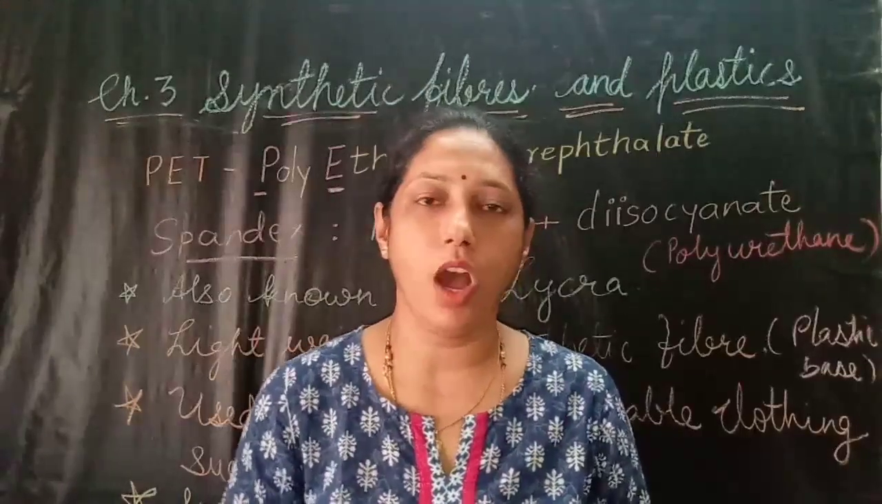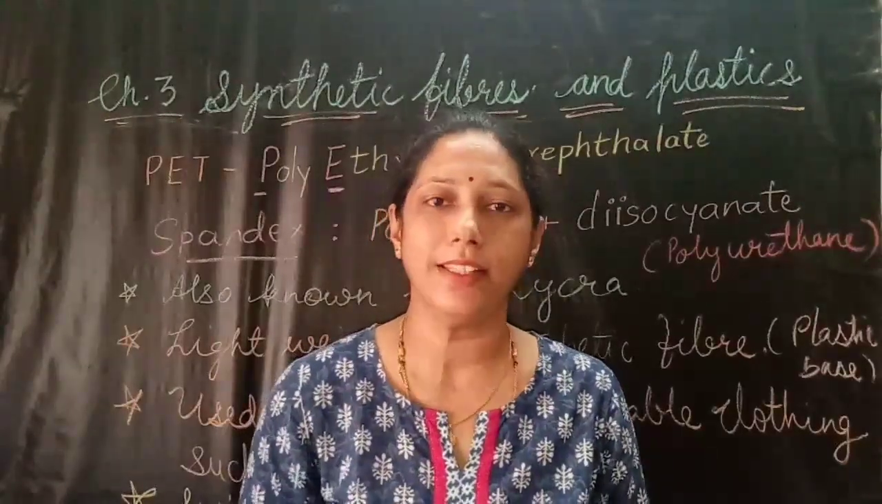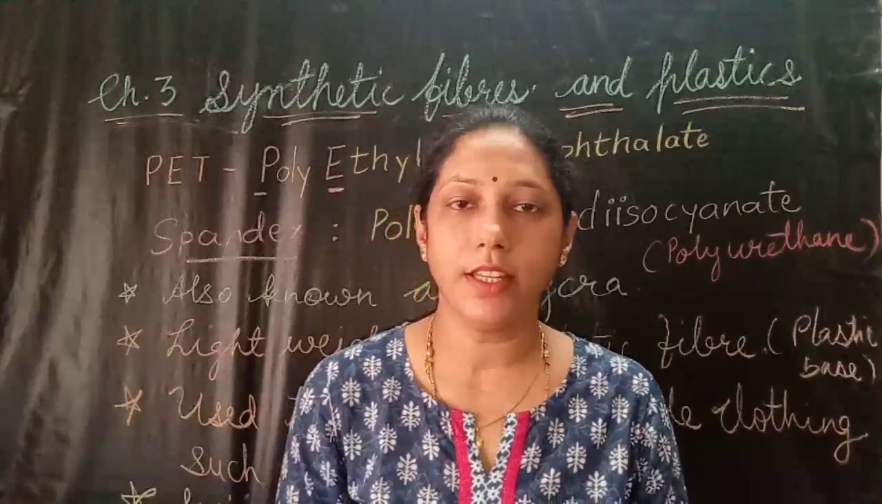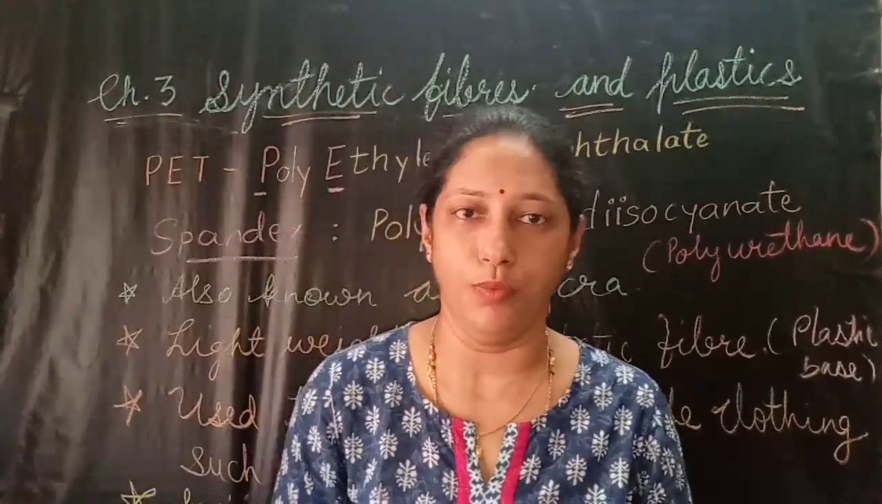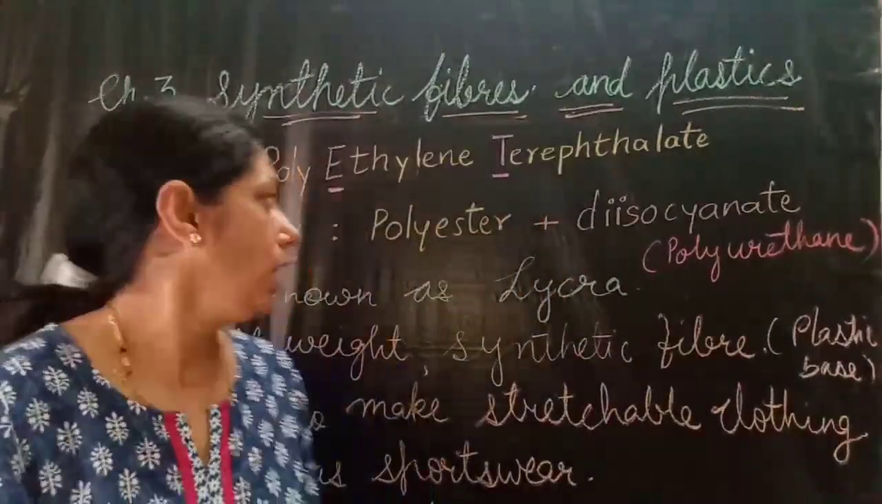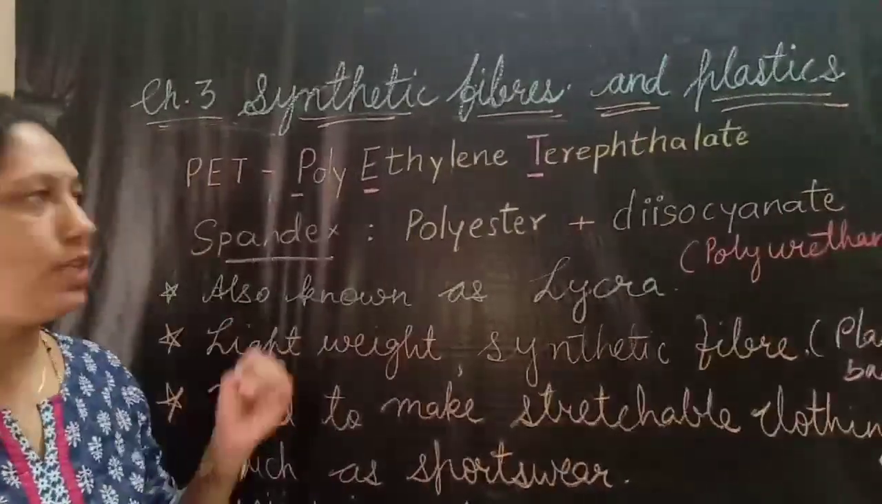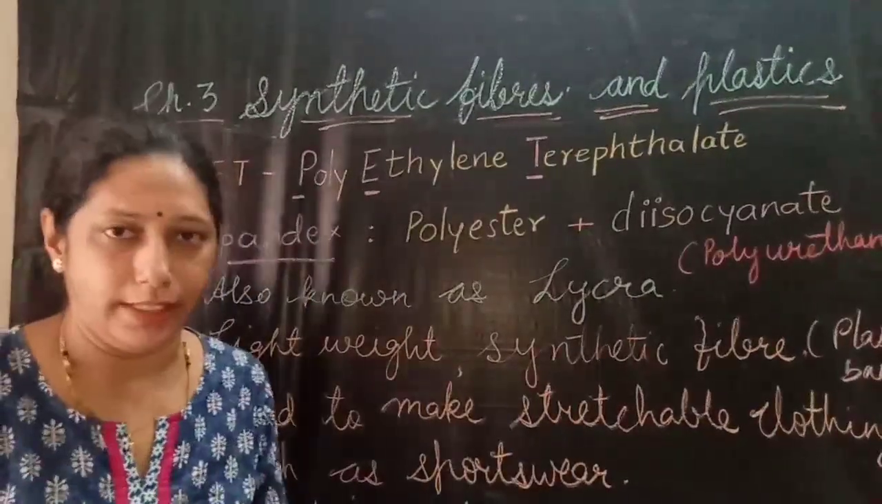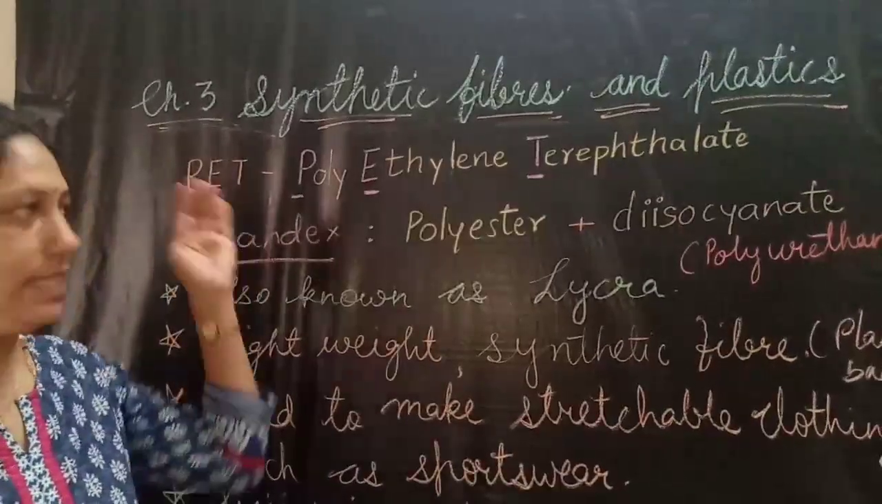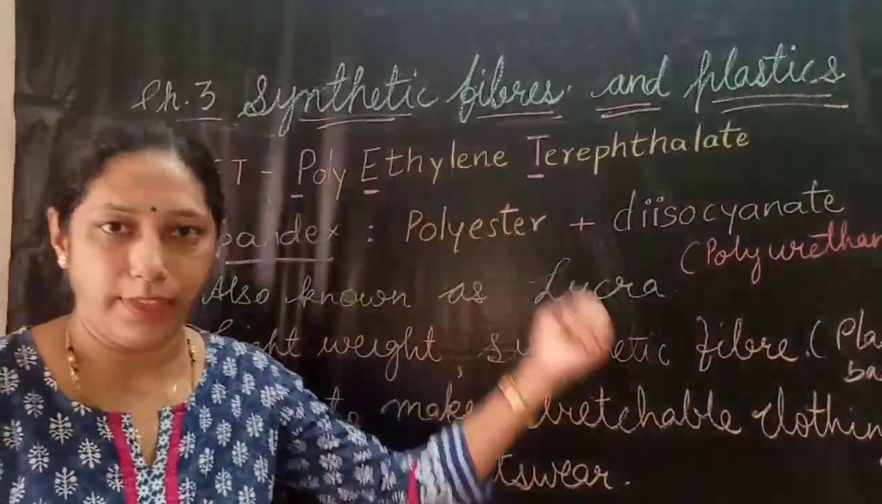Before we move to today's topic, we will discuss yesterday's homework first. Yesterday I asked you two questions in homework. The first question was, find out the full form of PET. The full form of PET is polyethylene terephthalate.